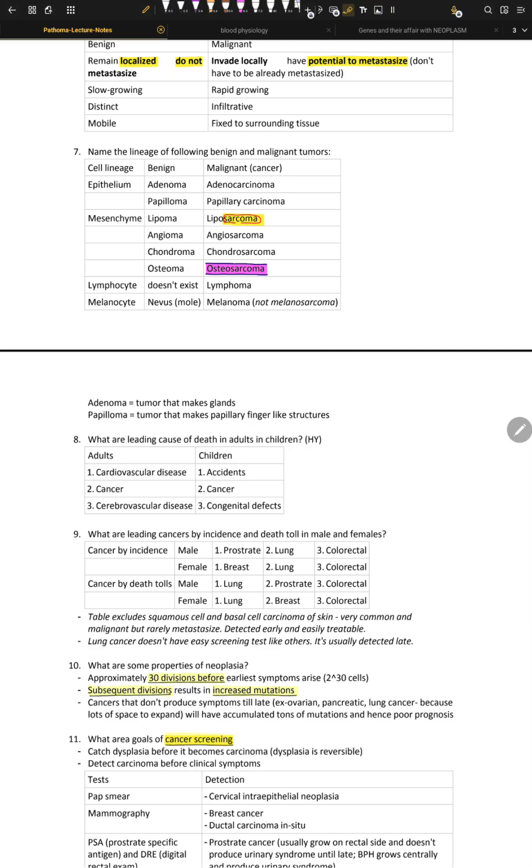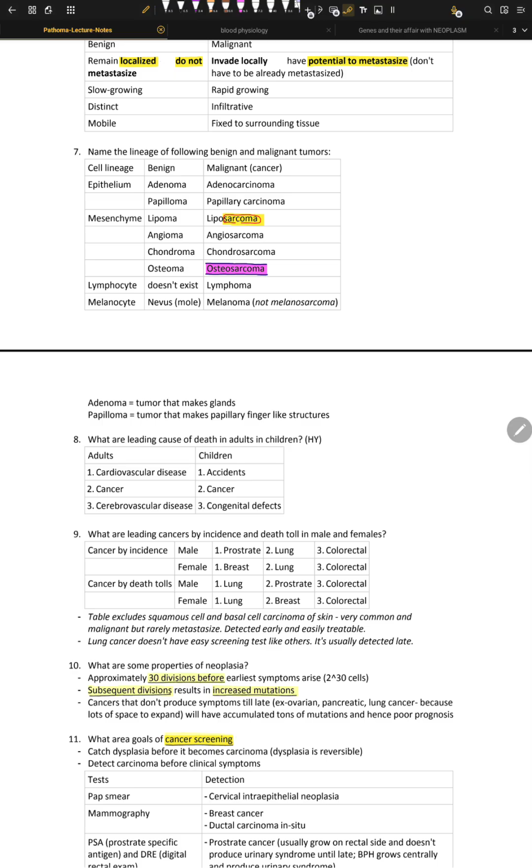Thus, benign lymphoma doesn't exist, because there is no discrete formation of a mass in the lymphoid tissue system. Benign lymphoid enlargements are reactive lymphoid hyperplasias, and lymphomas are just cancers. So that was lymphoma.